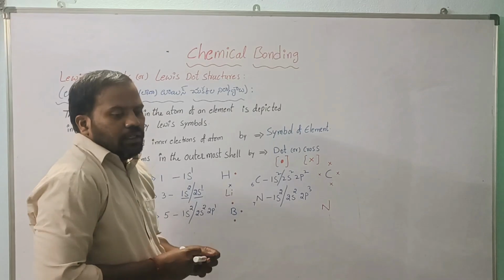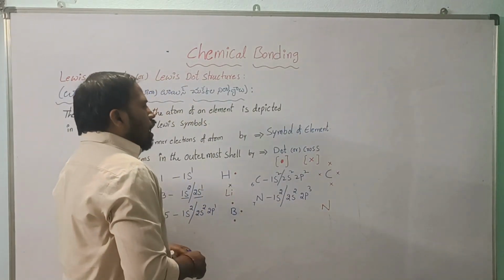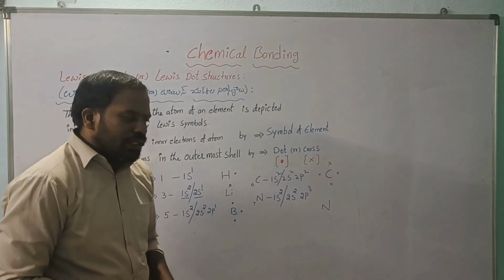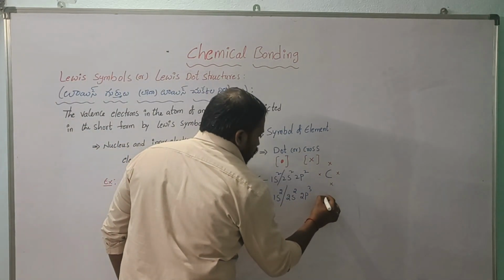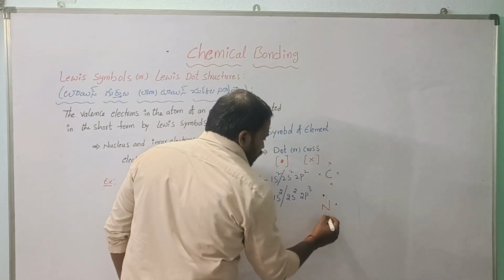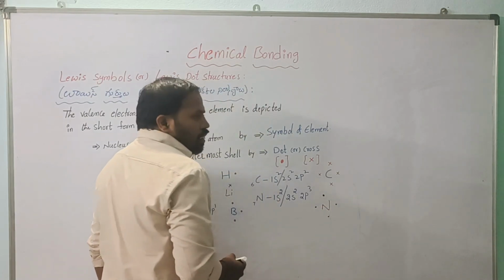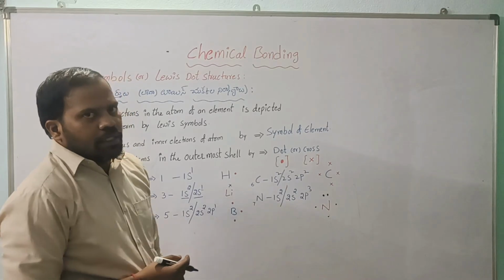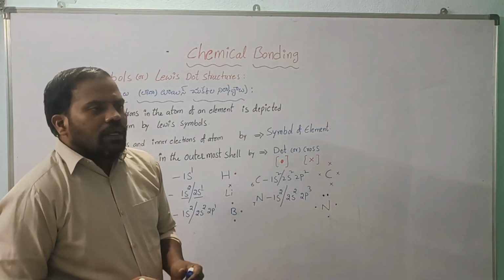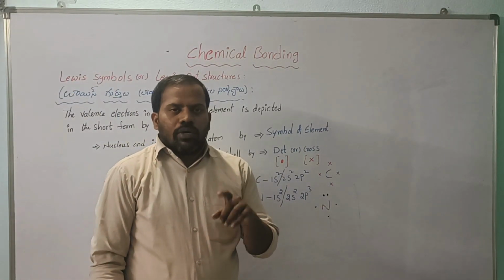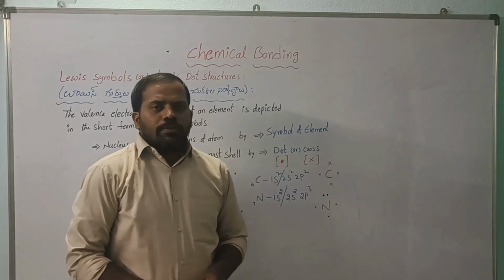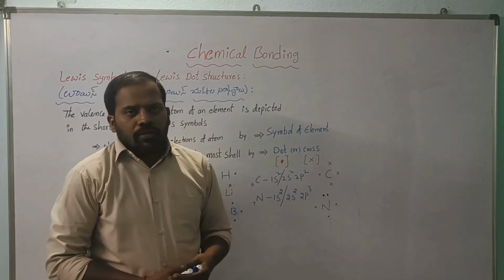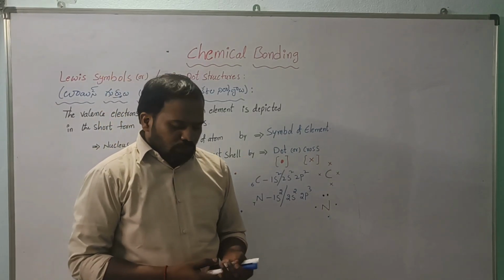First you have to take 1 electron on one side, then you have to start the pairing of the electrons. Up to 4 electrons, we denote 1 electron in each direction. If it is more than 4 electrons, first you fill the single electrons.